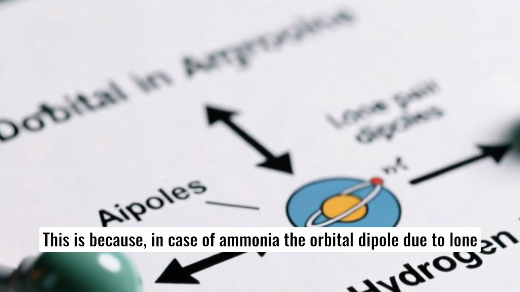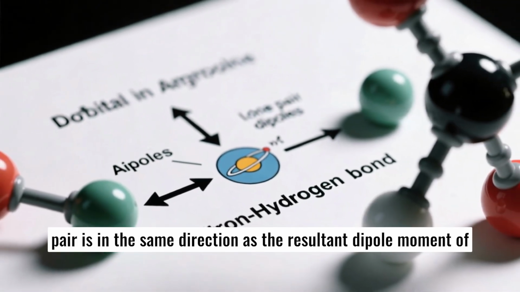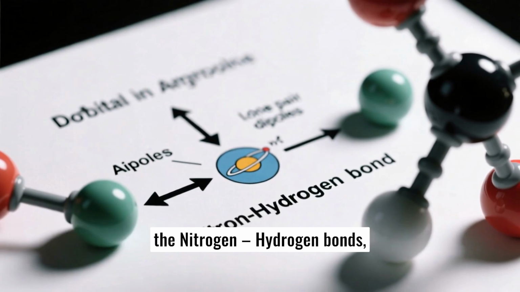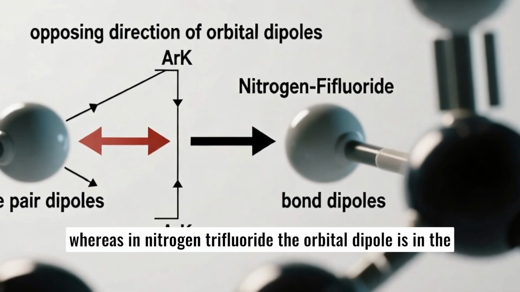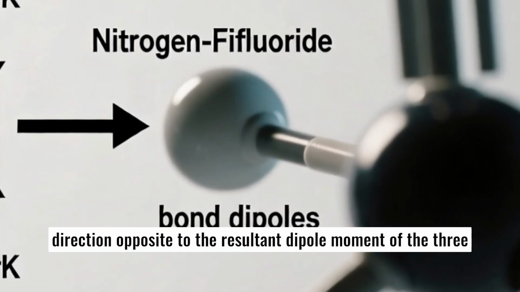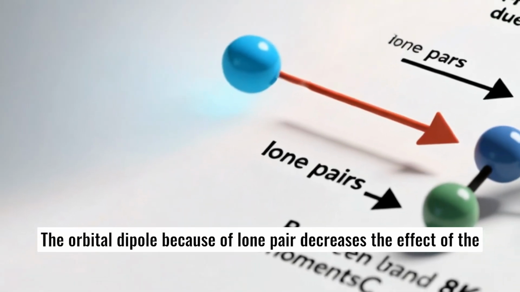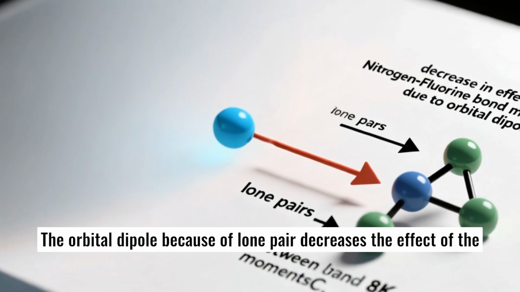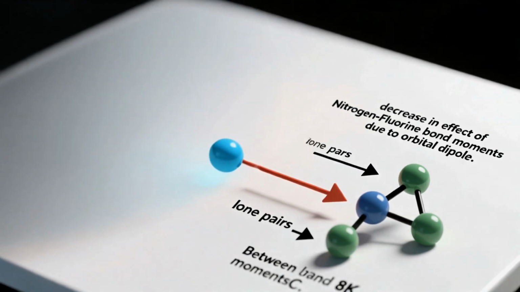This is because, in ammonia, the orbital dipole due to the lone pair is in the same direction as the resultant dipole moment of the nitrogen-hydrogen bonds, whereas in nitrogen trifluoride, the orbital dipole is in the direction opposite to the resultant dipole moment of the three nitrogen-fluorine bonds. The orbital dipole, because of the lone pair, decreases the effect of the resultant nitrogen-fluorine bond moments.